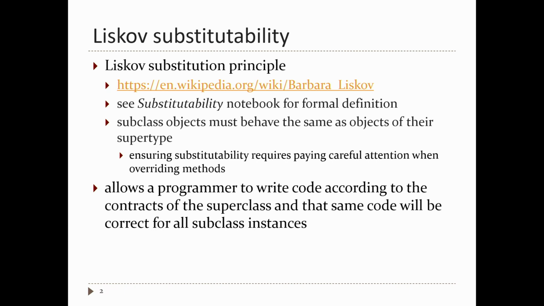Now, the problem with this is that the language can't help you ensure that this is the case. So in other words, Java provides you with the ability to implement an inheritance hierarchy. It also gives you the ability to completely implement it incorrectly. And there's nothing you can do about that. So I don't think there's any object-oriented programming language that actually formally tests if subclass objects are correctly substitutable for their superclass types. So all this responsibility falls onto the programmer. The programmer has to pay careful attention when they're implementing their subclass types.